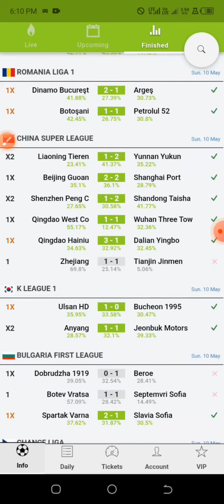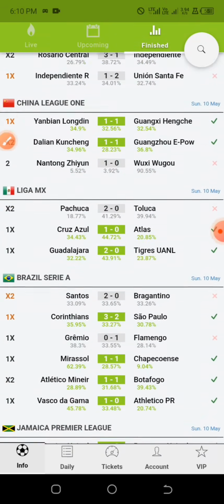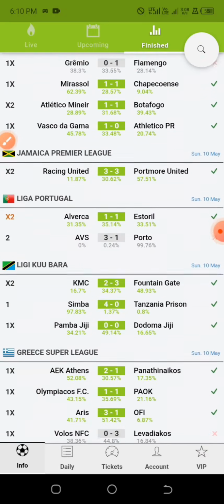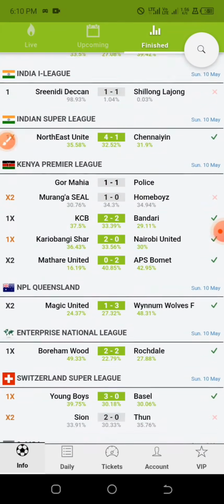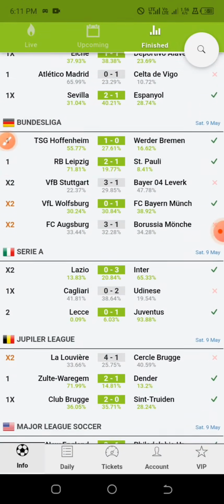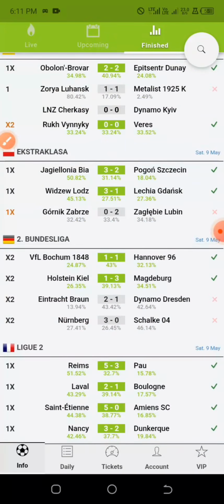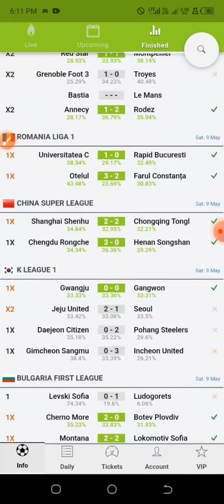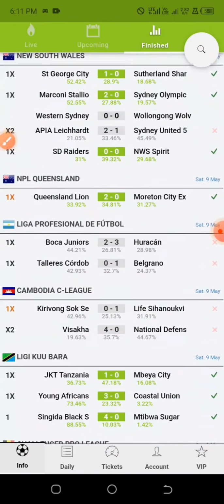Nothing is 100% accurate, but for you to see them predict it as either the home team to win or the away team to win, it is not something very common. So you just need to be disciplined. So that happens to be the first tip for this app.